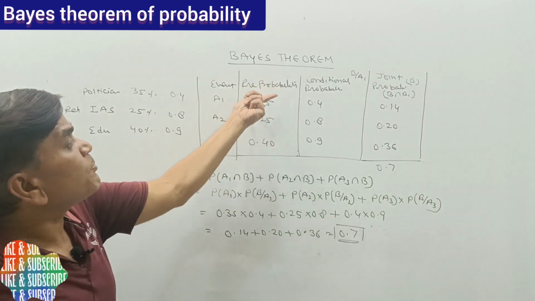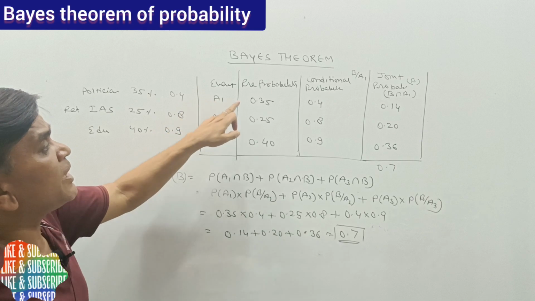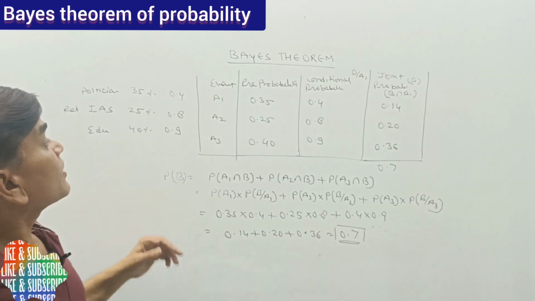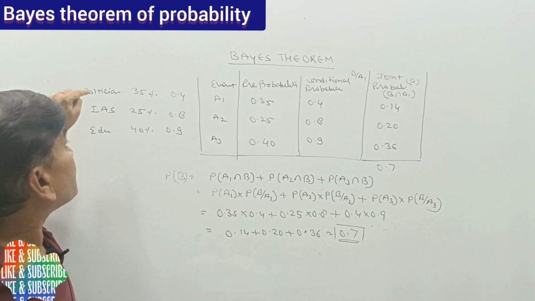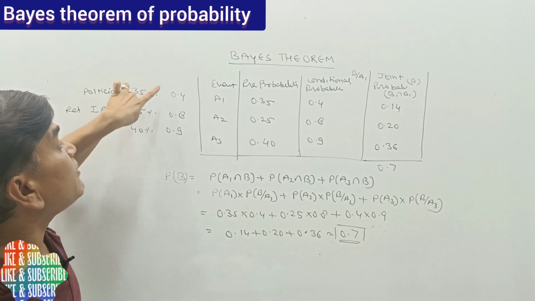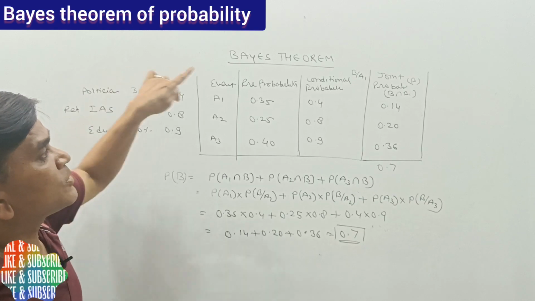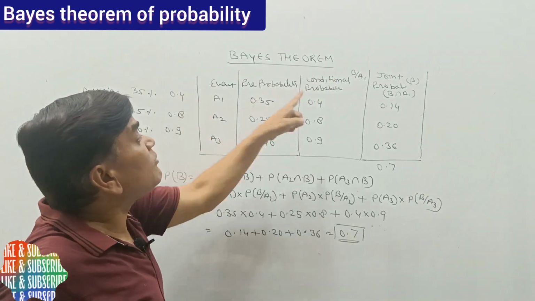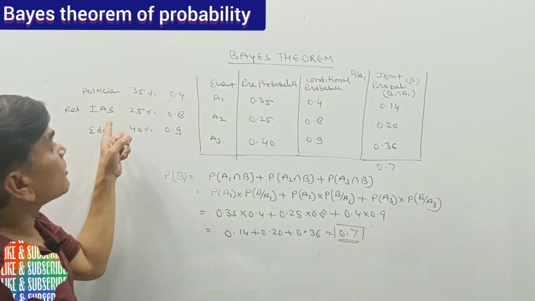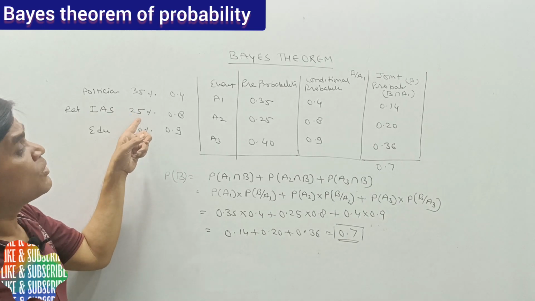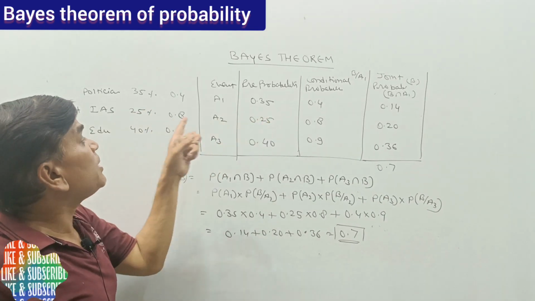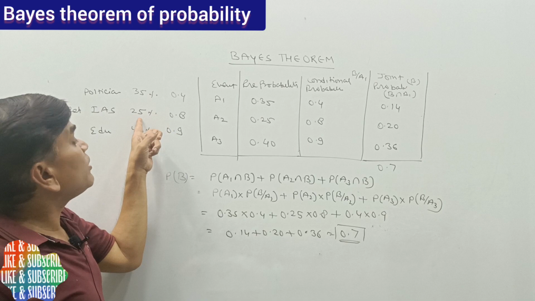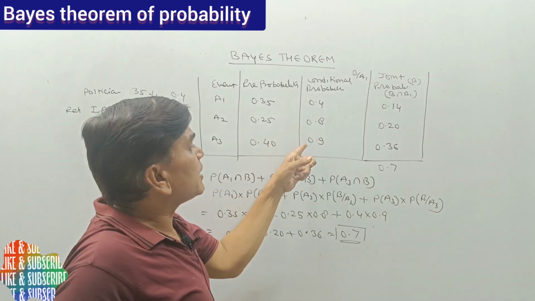So this is a pre-probability, we can denote them A1, A2 and A3. Now the condition is, if a politician will appoint, he will promote the research. So this is a conditional probability. The probability of B when A1 will appoint is 0.4, the probability of B when A2 will appoint is 0.8.